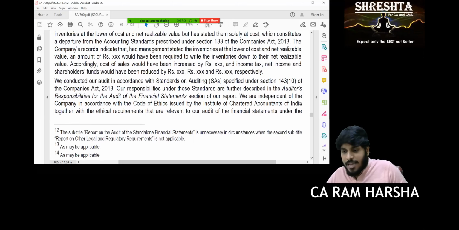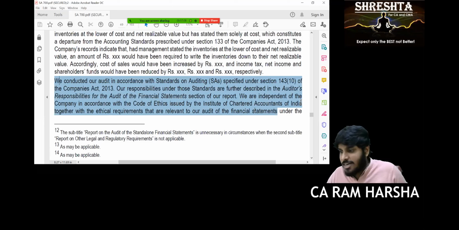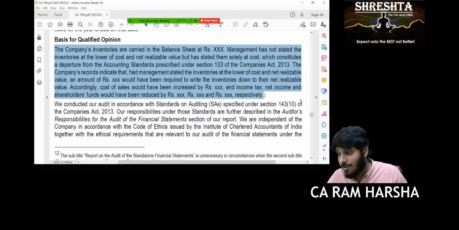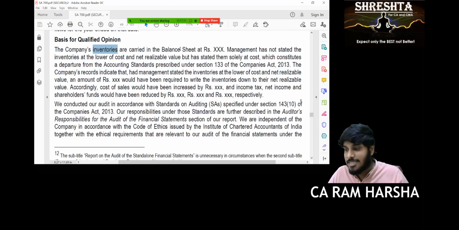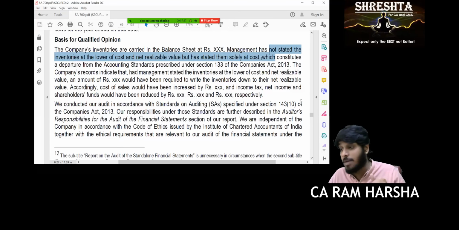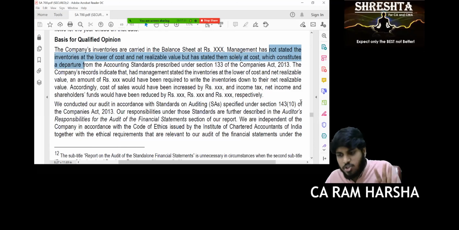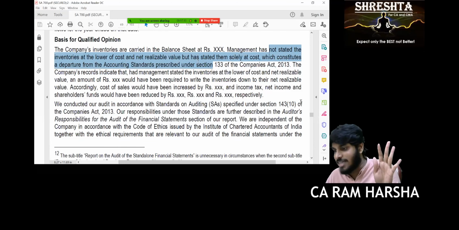Now you see, they have conducted the audit in accordance with standards on auditing. Not only this, they are also giving a specific reason. Why am I giving a qualified opinion? The company's inventory is carried in the balance sheet. Management has not stated inventory at cost or NRV, whichever is lower, but mentioned only at cost, which constitutes a departure, a violation from the accounting standard.